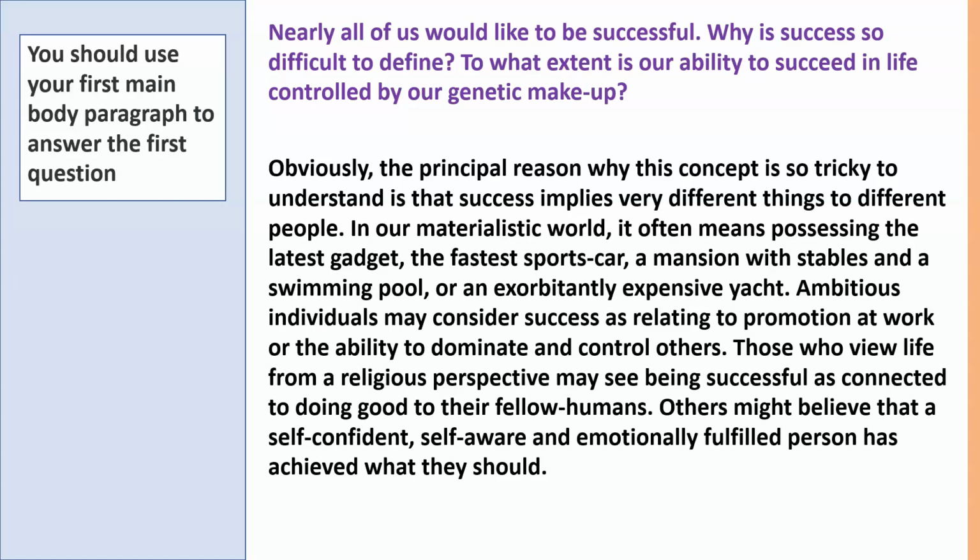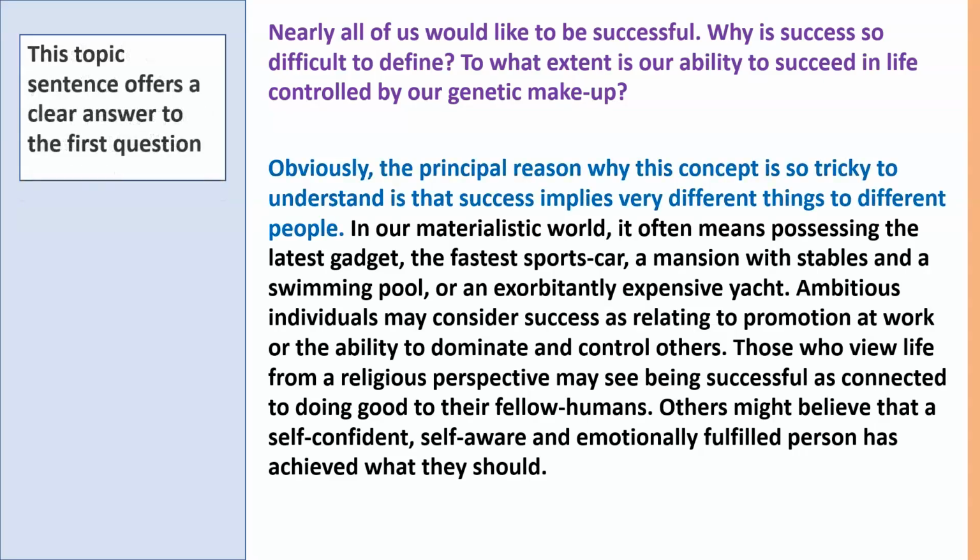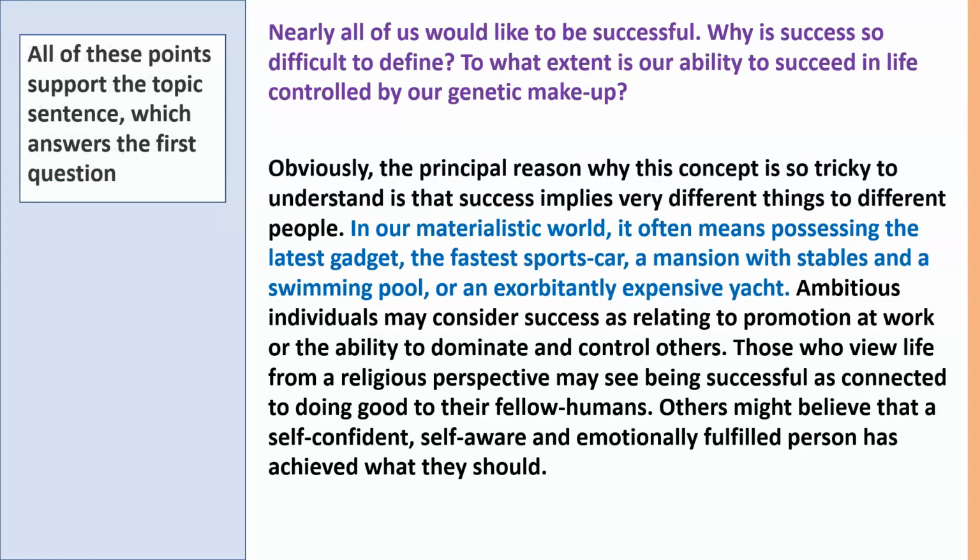Moving on to the first main paragraph, and you need to use your first main body paragraph to answer the first question. The topic sentence offers a clear answer to this first question. So it says, the principal reason why this concept is so tricky to understand is that success implies very different things to different people. And then everything else in this paragraph supports that topic sentence. So you've essentially got four things. They're all supporting the topic sentence. That's a really nicely constructed paragraph.